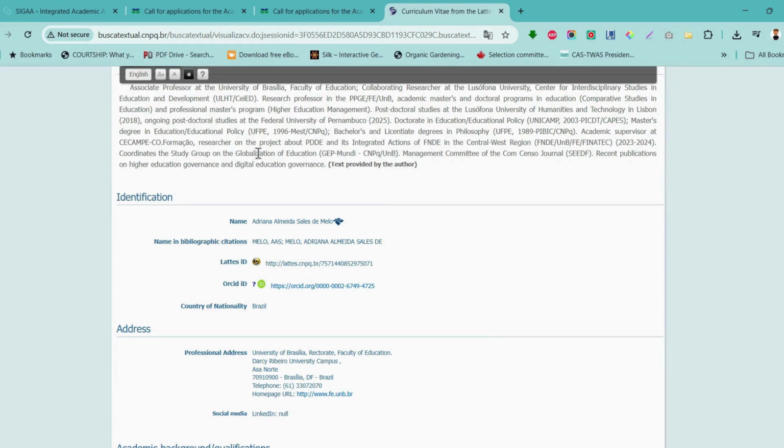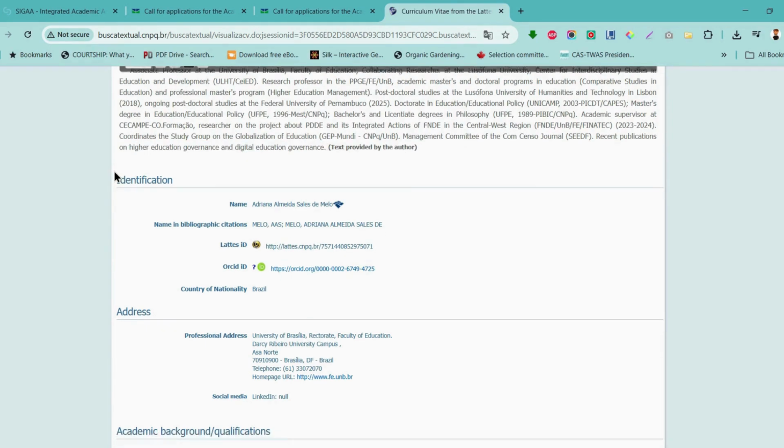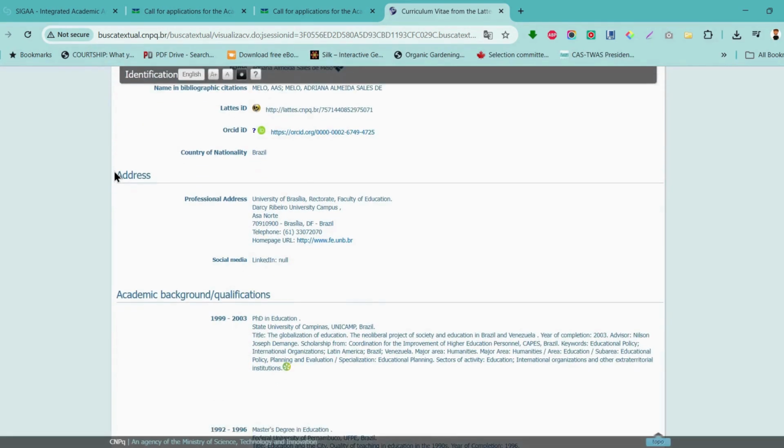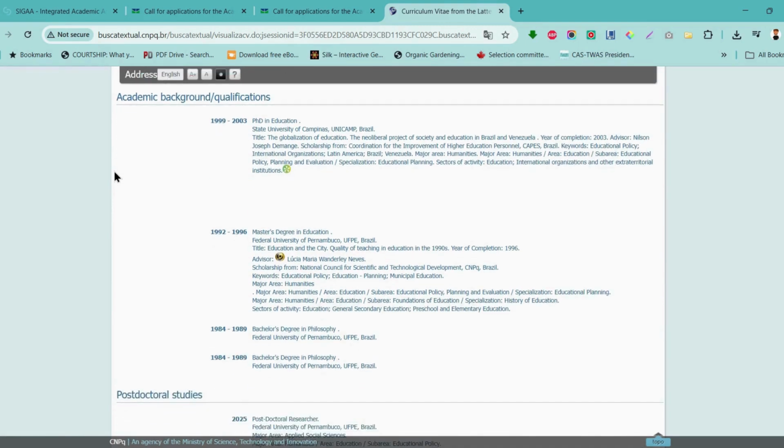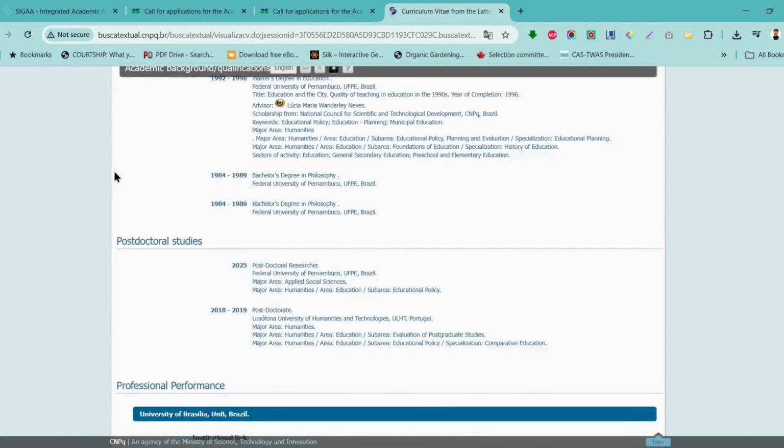She coordinates the study group of globalization of education. So you can begin to have an idea. Recent publications are on higher education governance and digital education governance. So you can see this is the area of the person's specialization. You can start knowing from this point if the person is in line with what you are doing or not.